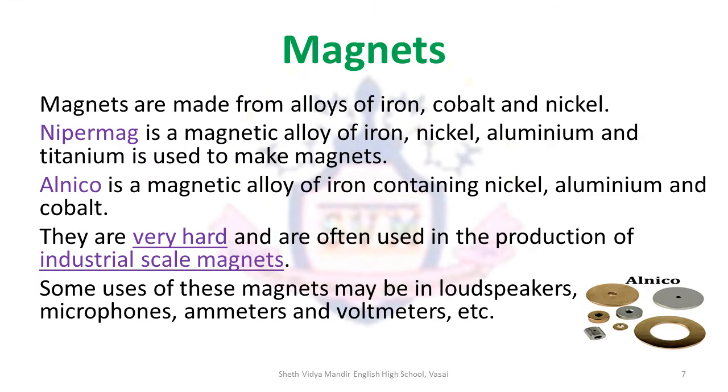Magnets can be made from magnetizing alloys of iron, cobalt and nickel. There are two examples that we'll focus on in this chapter. The first one is Nipermag and the second one is Alnico. Nipermag is a magnetic alloy of iron, nickel, aluminium and titanium that is used to make magnets. The second one is Alnico. Al, Ni and Co is a magnetic alloy of iron containing aluminium, nickel and cobalt.